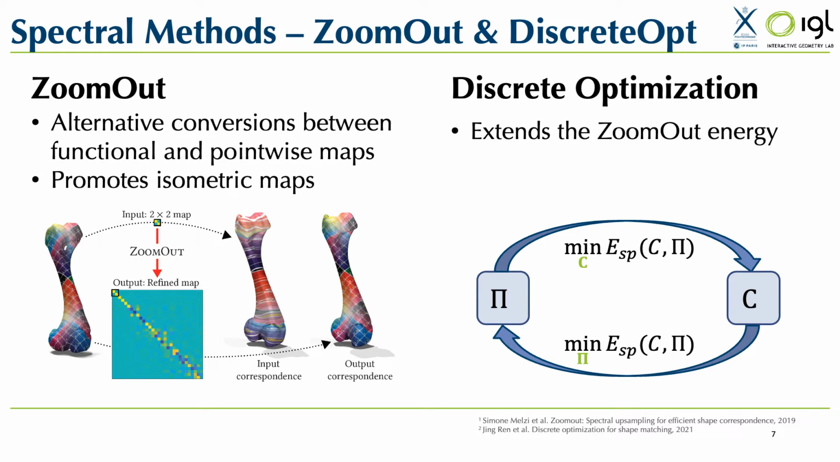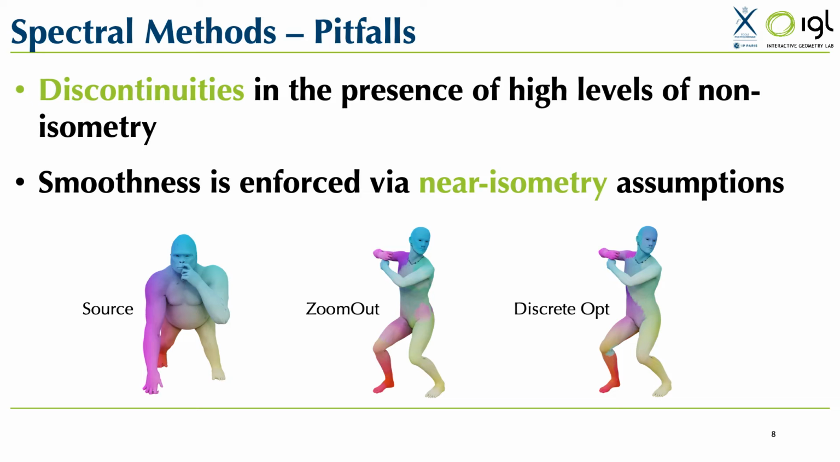Follow-up work introduced the discrete optimization algorithm, which extends the zoom-out algorithm. In the discrete optimization algorithm, it was shown that it is possible to optimize a much broader set of energies, including Laplacian commutativity, bijectivity, and descriptor preservation, by using a similar iterative optimization scheme. Unfortunately, all of the energies considered in that paper are limited to the spectral domain and do not promote properties of pointwise maps. Despite their efficiency and simplicity, both zoom-out and discrete optimization suffer in the presence of non-isometric shapes and can lead to discontinuous patches in the computed correspondences, as shown on this example.